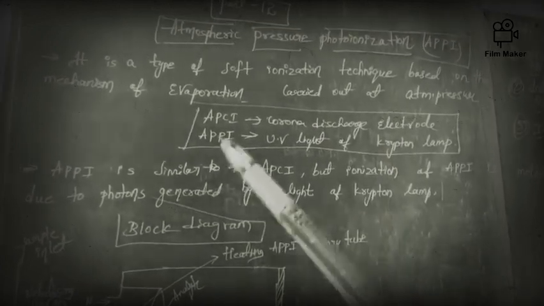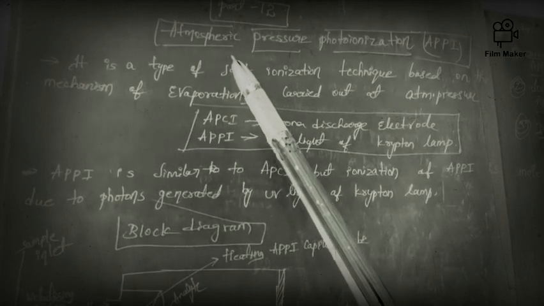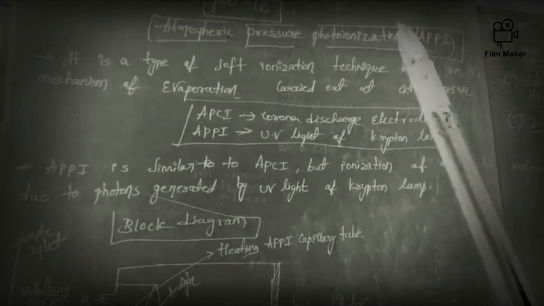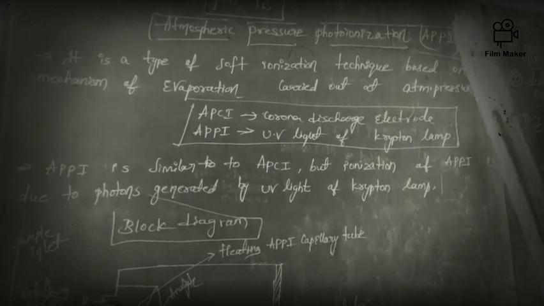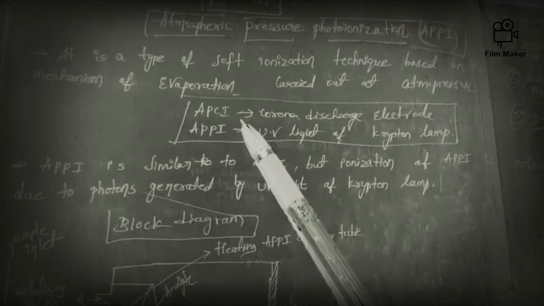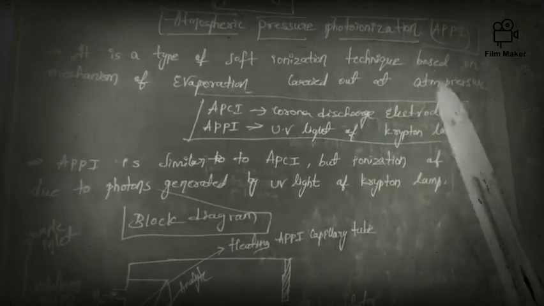Now mainly we are discussing atmospheric pressure photoionization, so in this, UV light of a krypton lamp is used. In atmospheric pressure chemical ionization, a corona discharge electrode is used.